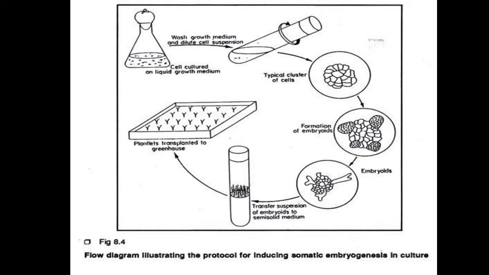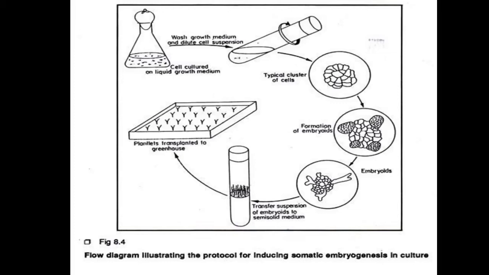As I said before, in the induction stage, the somatic embryos are found on the callus. For the callus induction, you have initiated the auxins, especially 2,4-D, which helps in the formation of the callus. After the formation of the somatic embryos, we have to transfer the cell suspensions, that is the explants, into the 2,4-D free liquid medium, meaning an auxin free medium.